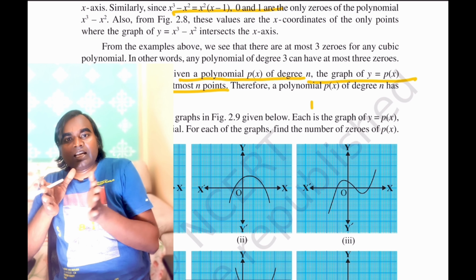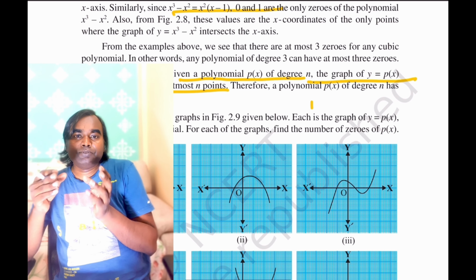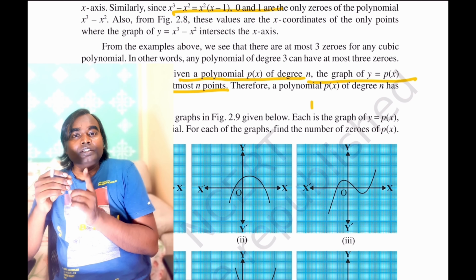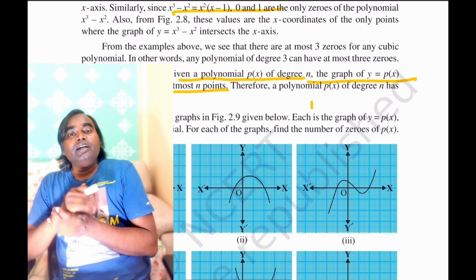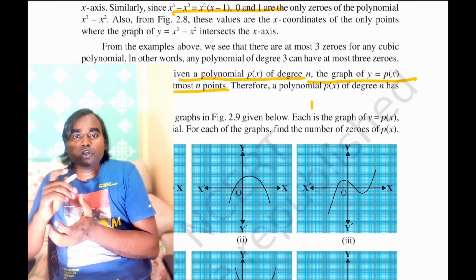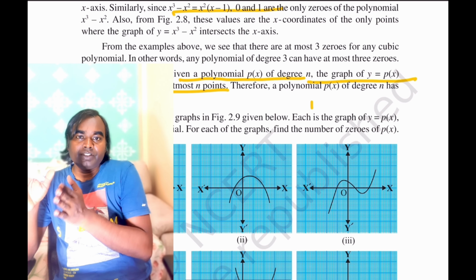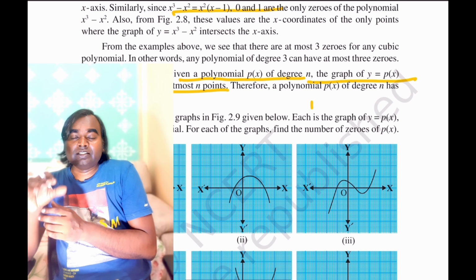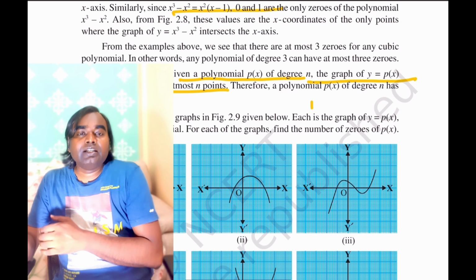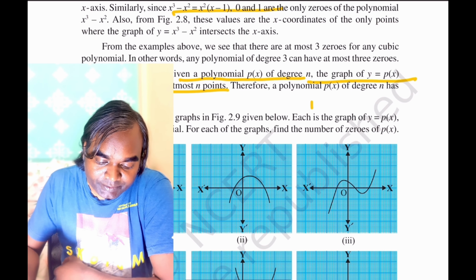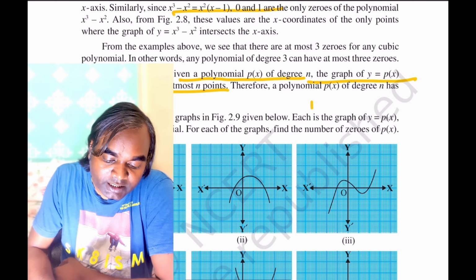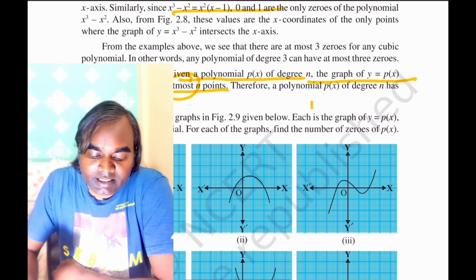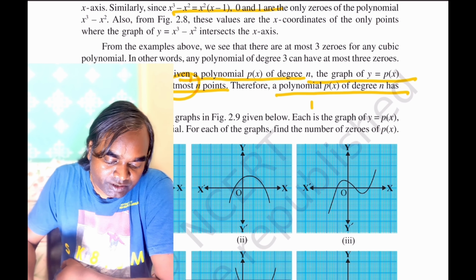So if you generalize this concept, if you have a polynomial of degree n, given in terms of y is equal to p(x), it will intersect the x-axis at at most n points. Therefore a polynomial p(x) of degree n has at most n zeros.